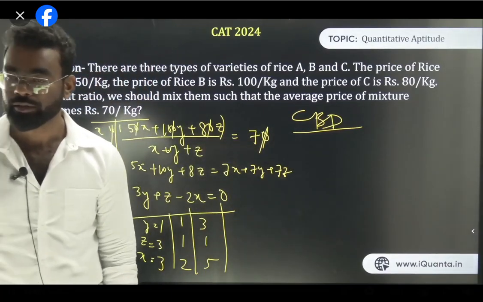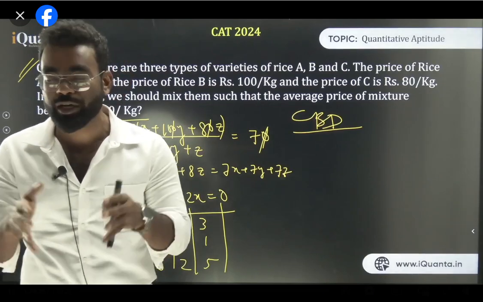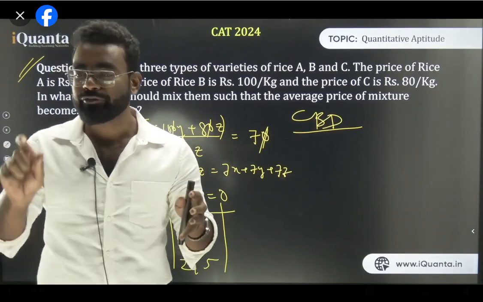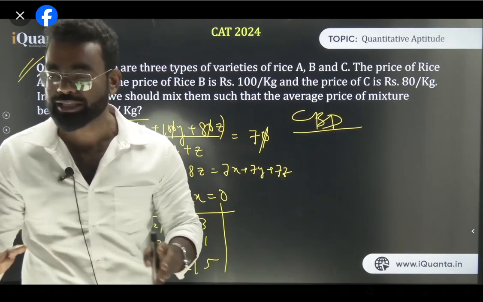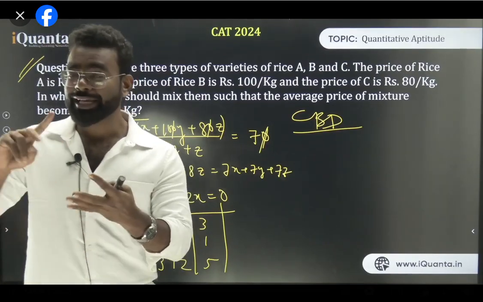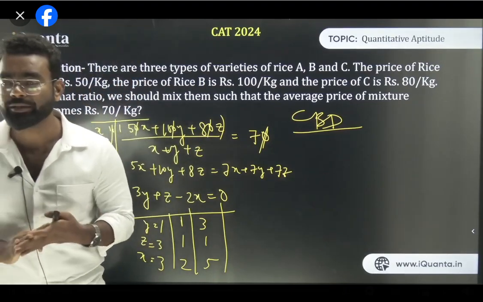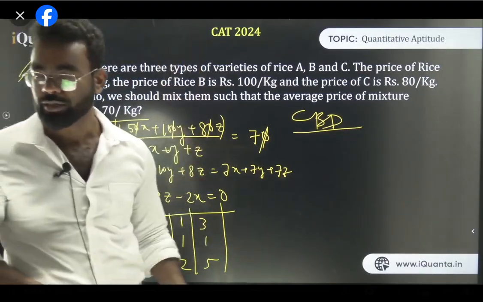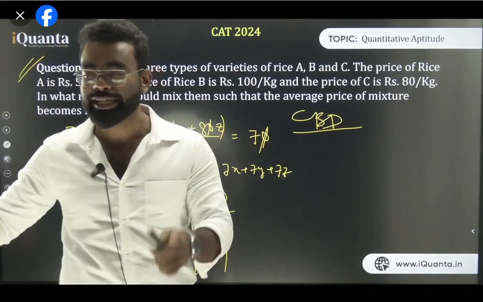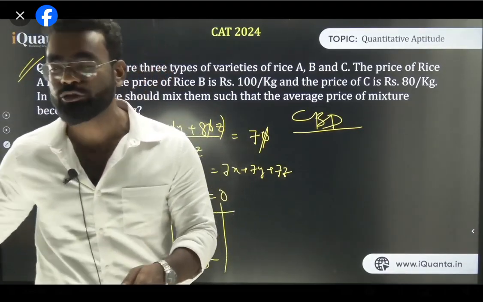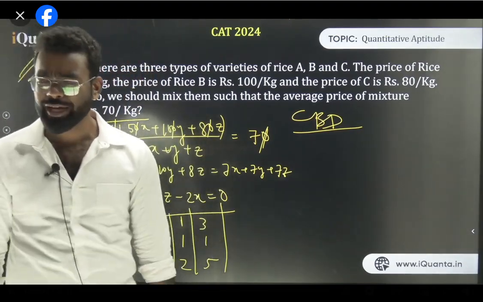So what you remember here, there are very small things, but you have to remember all of these things. It's not as easy as it seems, because you need to understand, if there are 3 terms and the average is given, then for the 3 products, you cannot find a certain ratio. The answer is always CBD. But in case of 2 things, we can find the ratio. But in case of 3 things, we cannot find the ratio. Am I clear? You cannot do this by mixed allocation because the answer is not possible. This is the CBD. So just remember this. In case of 2 terms, we can find the ratio from average. But in case of 3 terms, we cannot find any particular ratio from the average.